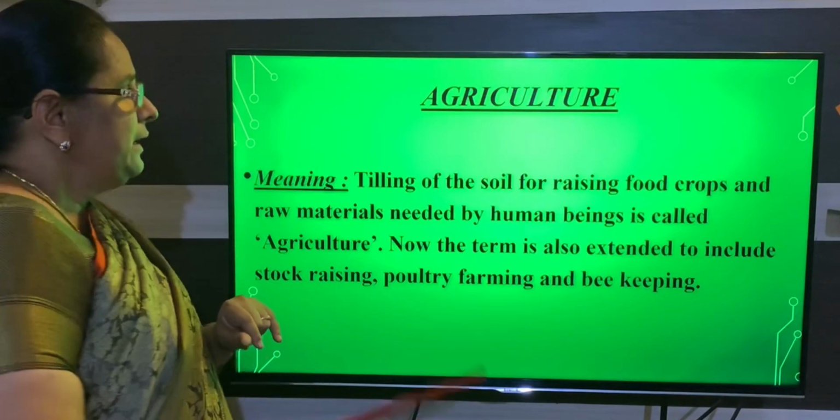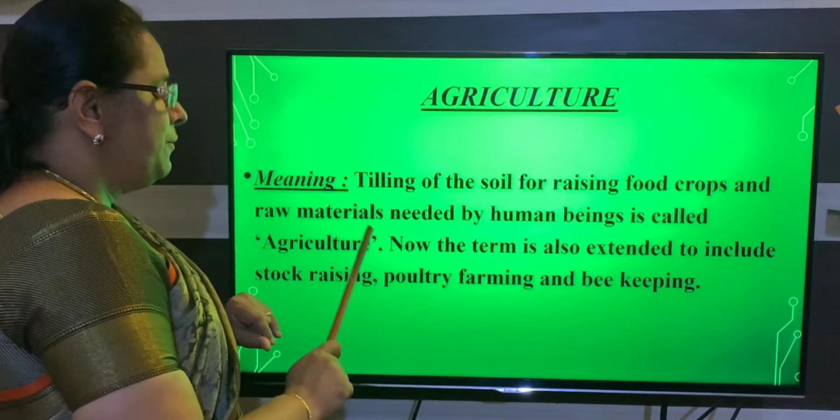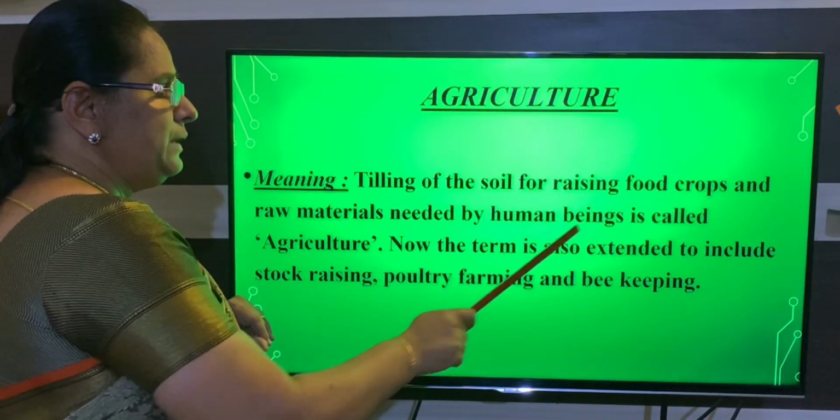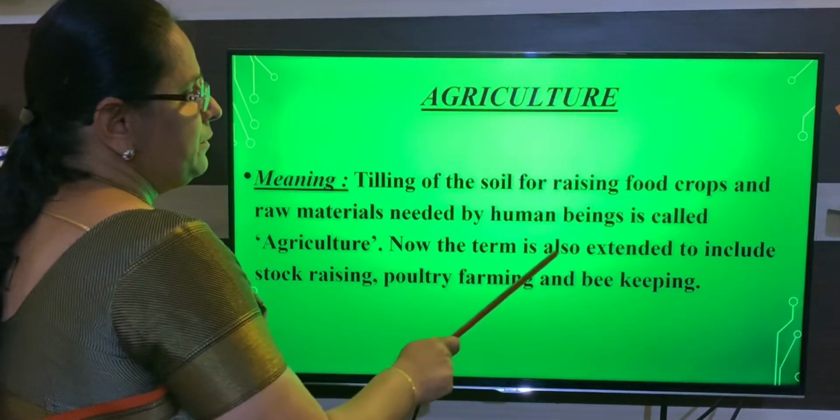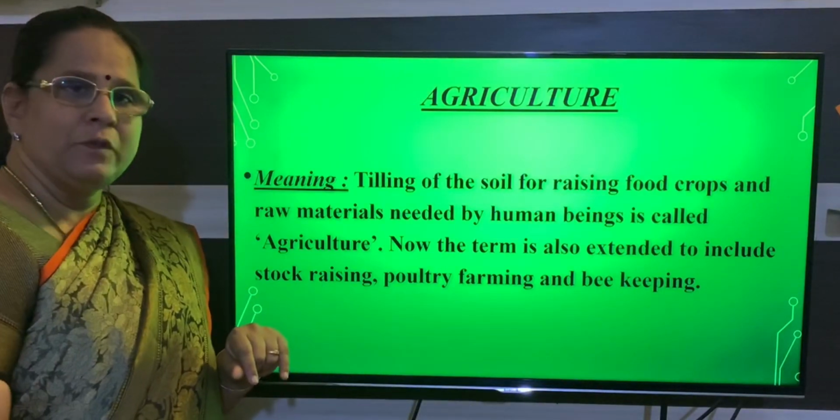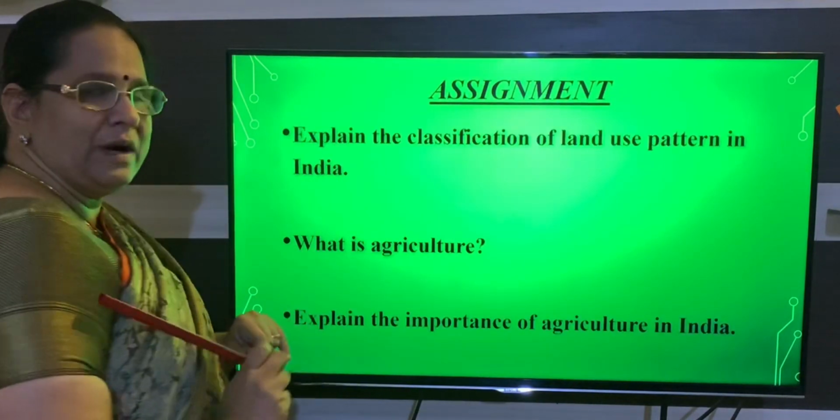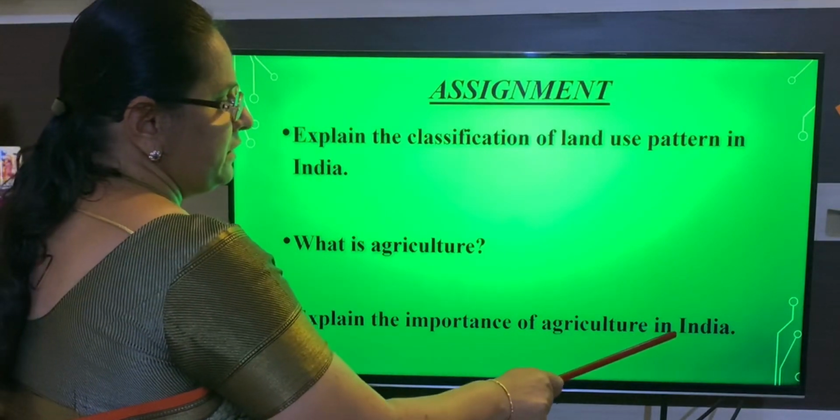So remember, it is mainly tilling of soil for raising food crops and raw material needed by human beings, which is called agriculture. With that, the term is now also extended to include these 3. You have to write it. So agriculture means all the 3 you have to write. Next one is, explain the importance of agriculture in India.